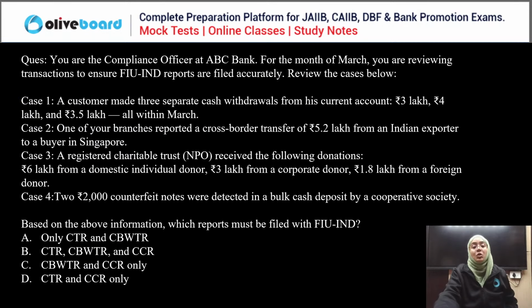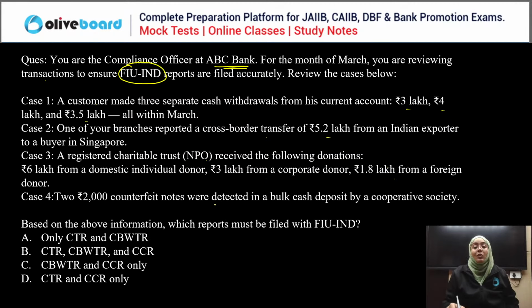Very good. Next question. You are a compliance officer at ABC Bank. For the month of March, you are reviewing the transactions to ensure Financial Intelligence Unit India reporting. Review the cases. A customer made three separate cash withdrawals, 3 lakh, 4 lakh, and 3.5 lakh, all within March. One of the branches reported a cross-border transfer of 5.2 lakh. A registered charitable trust NPO received the following donations: 6 lakh from a domestic individual donor, 3 lakh from a corporate donor, and 1.8 lakh from a foreign donor.